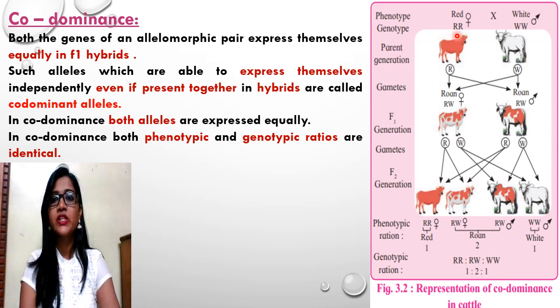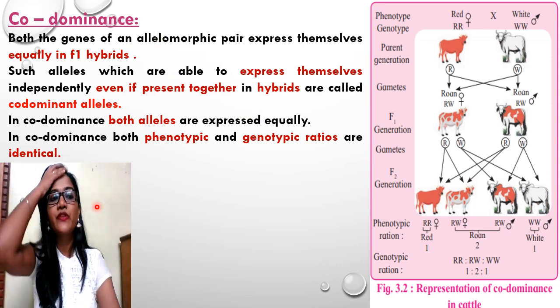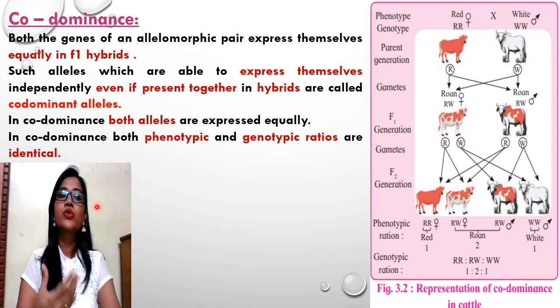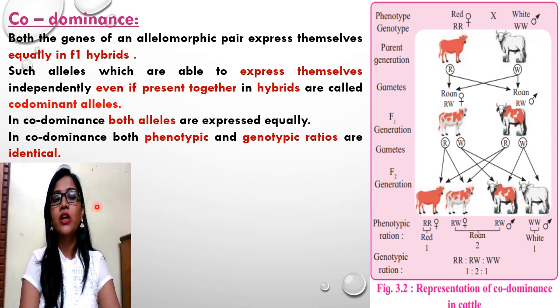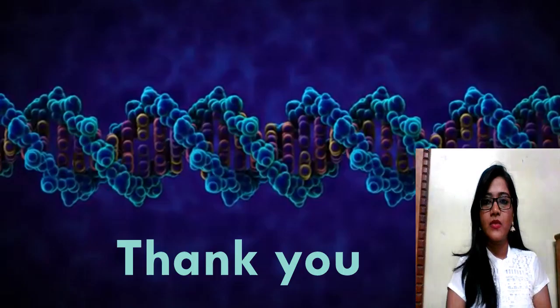Red patches as well as white patches, both colors get equally expressed in the first filial generation. So even though the ratios of genotypes and phenotypes are similar in both incomplete dominance and codominance, these are the basic differences that you have to take into consideration while writing your answers. So that's all for today's session. Thank you.